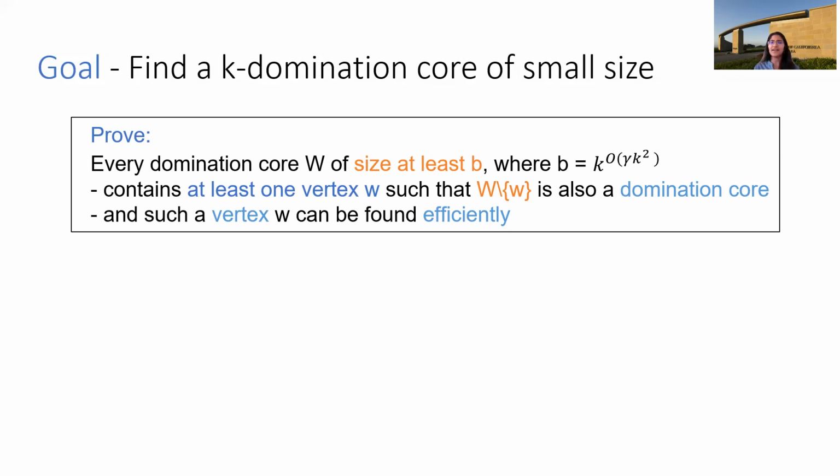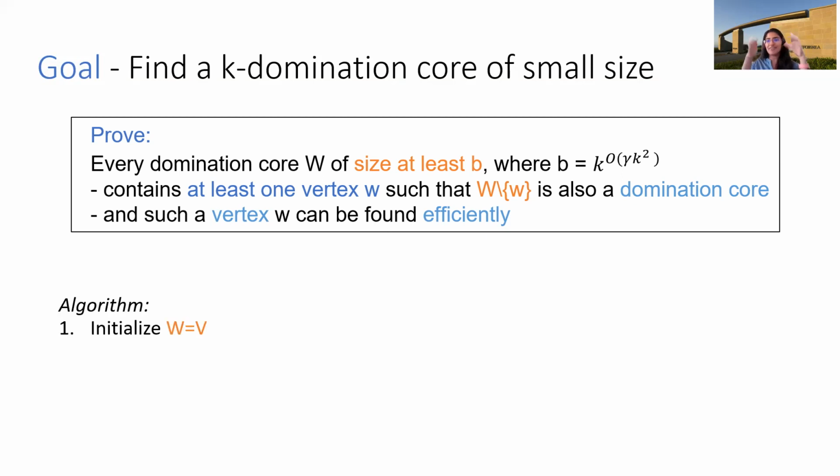So we're going to prove that every domination core which is big, right, which has size at least k to the order gamma k squared, contains at least one vertex W, which when removed results in a set which is still a domination core, right? And that this W can be found efficiently, right? So we are going to see how we are going to use this to get an algorithm, right?